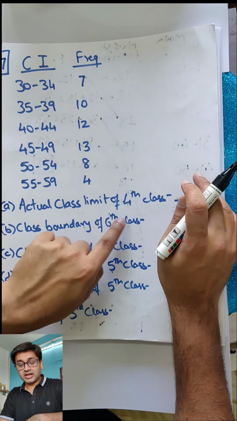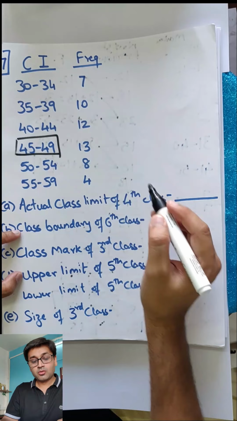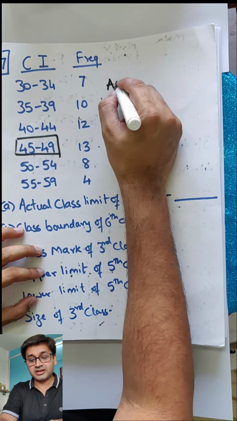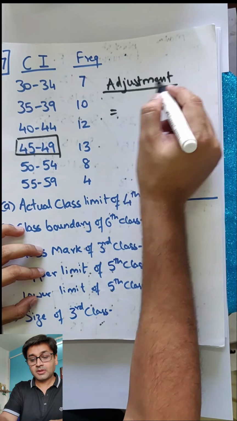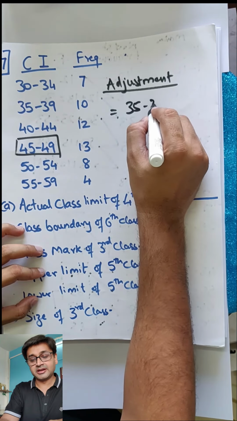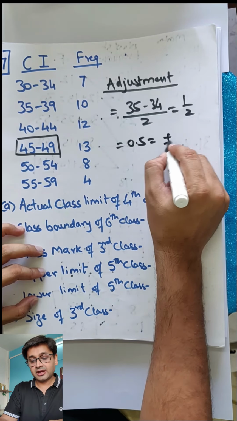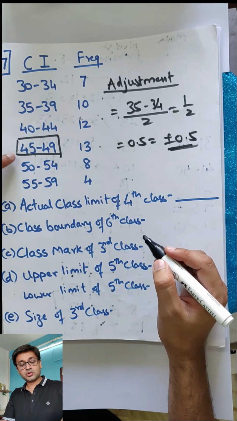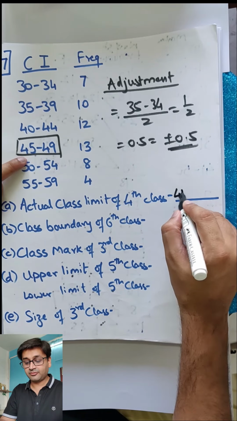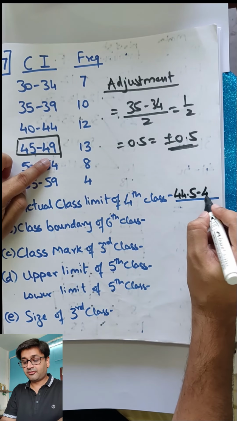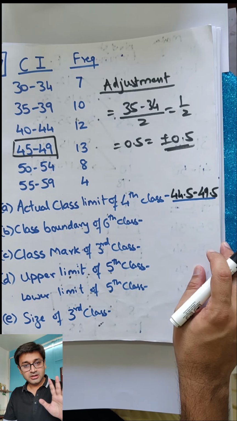Okay. So actual class limit of 4th class. So 1, 2, 3, 4. That's your 4th class. What will be the actual class limit? So first let's find the adjustments. First two classes you can take 35 minus 34 divided by 2. So 1 by 2, 0.5, that is plus or minus 0.5. So actual class limit of the 4th class will be 44.5 because you are subtracting, and this will be 49.5 because you are adding. Clear everyone? Easy, simple. Now are you with me?